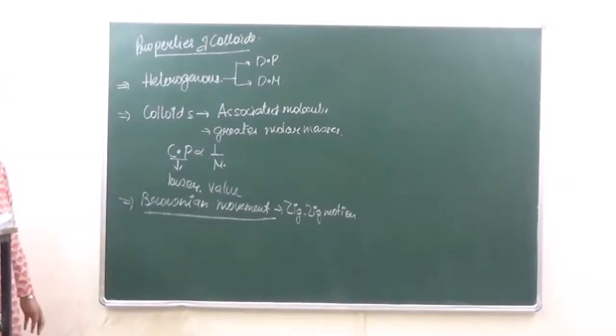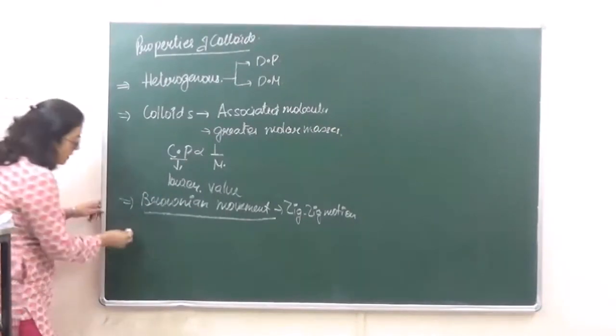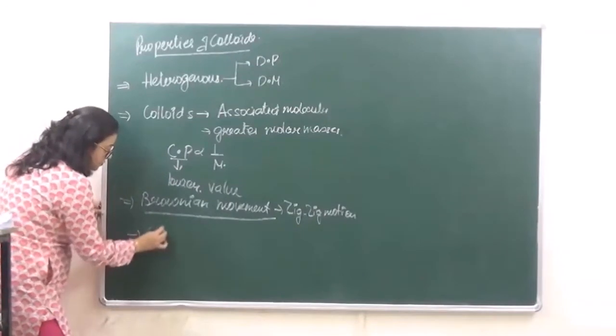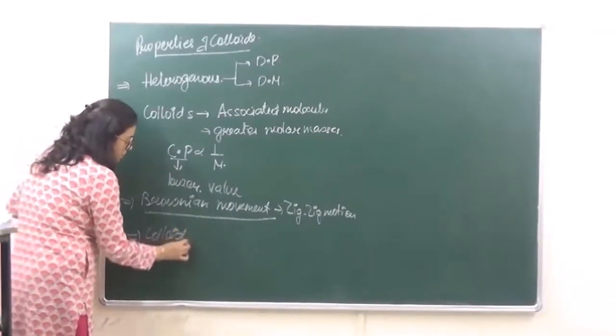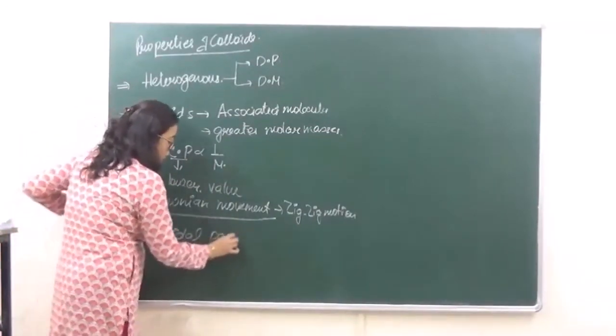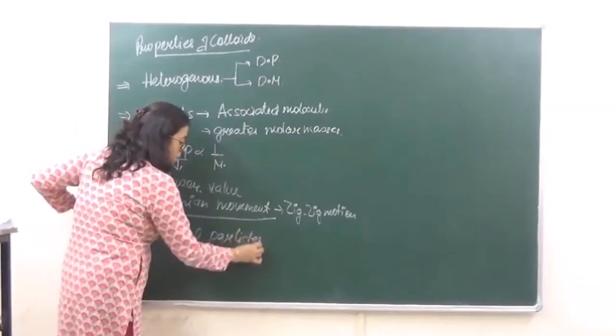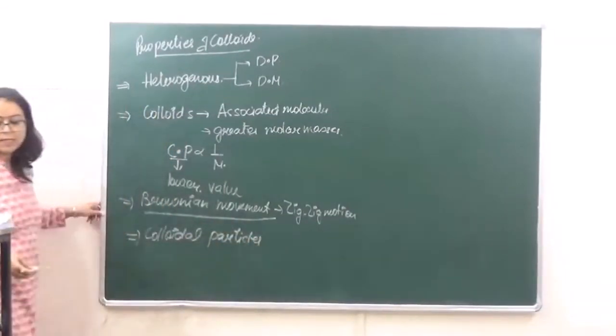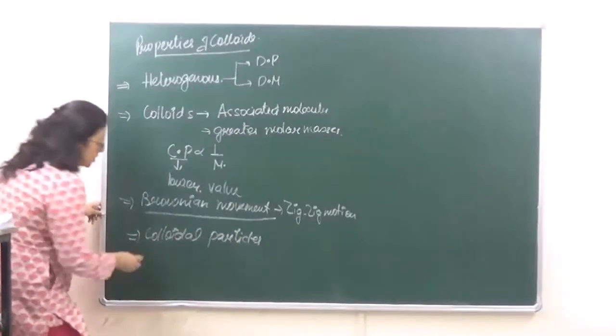Then afterwards, we have another thing that is very, very important. Colloidal particles carry electric charge.